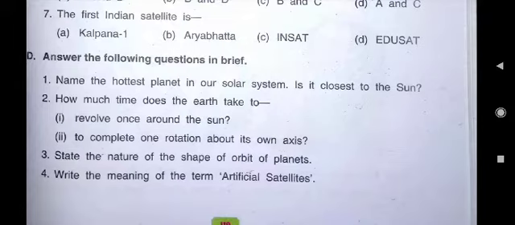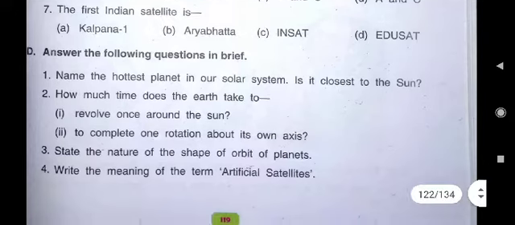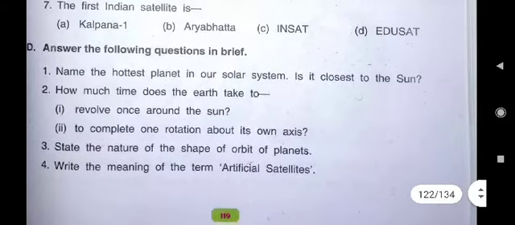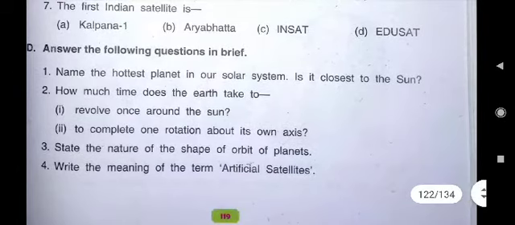Children, you all know there are a total of 8 planets in our solar system: Mercury, Venus, Earth, Mars, Jupiter, Saturn, Uranus and Neptune. So which planet is closest? Mercury. But the hottest planet in our solar system is Venus.